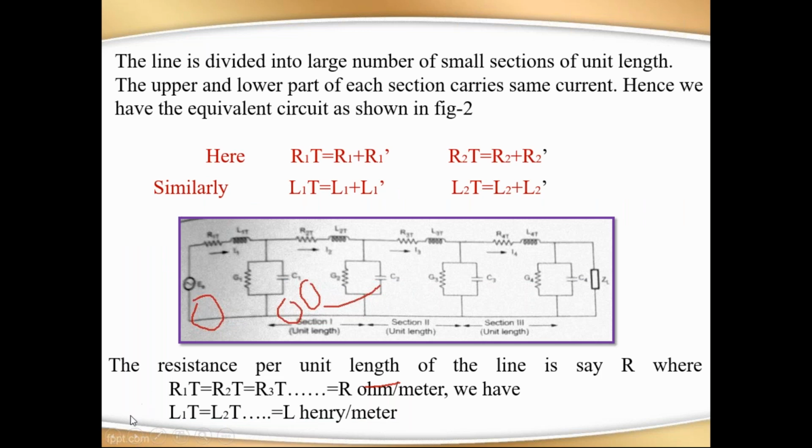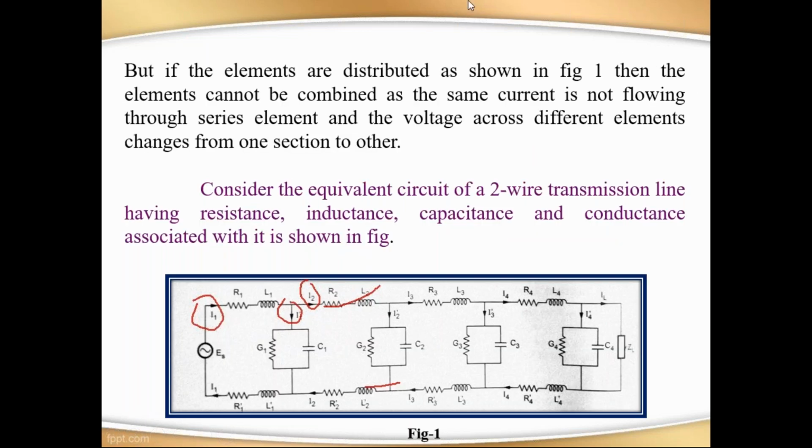Suppose you see the previous one, the top element, that is R1 and L1. Similarly, R1 dash and L1 dash carry the same current, that is I1. I already said when elements are carrying the same current, those two elements should be added, because it is a series combination.